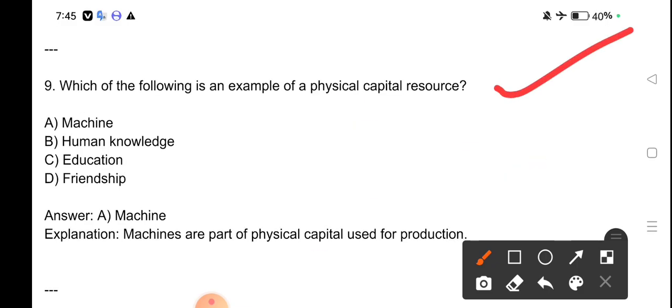Which of the following is an example of physical capital resources? Machine, human knowledge, education, friendship. Machine is an example of physical capital resources. Machines are part of physical capital used for production.